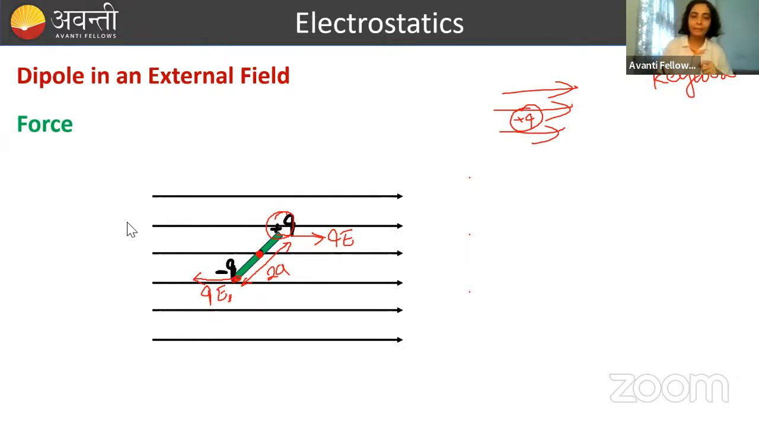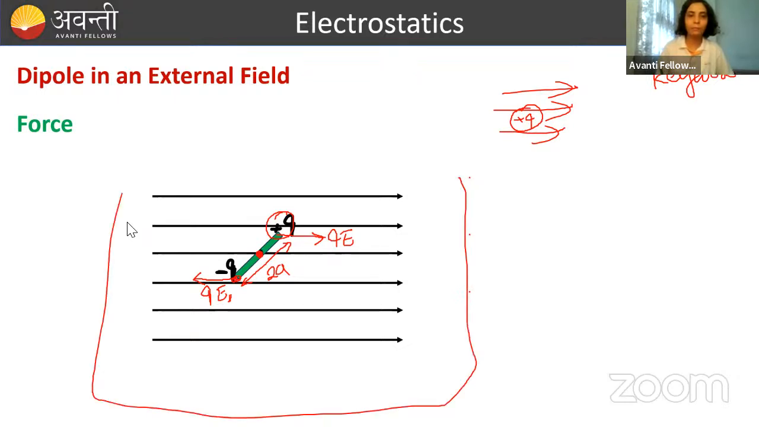Now, just by looking at the diagram of electric field, what you can conclude about the magnitude of electric field here? Is it uniform or non-uniform? Anyone answer, please? The electric field lines drawn in the diagram, is this electric field uniform or non-uniform? Quickly.